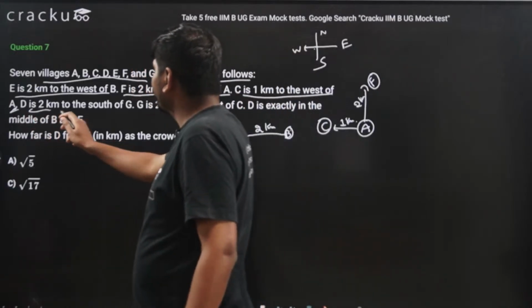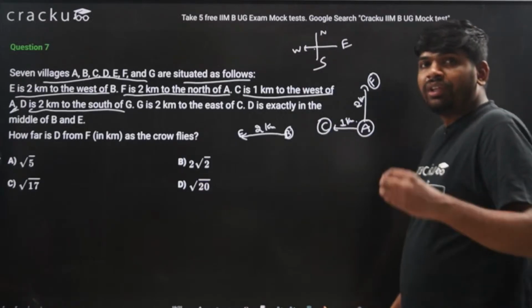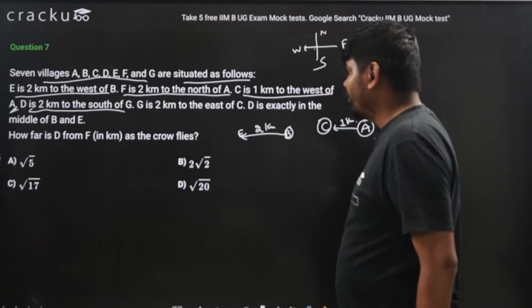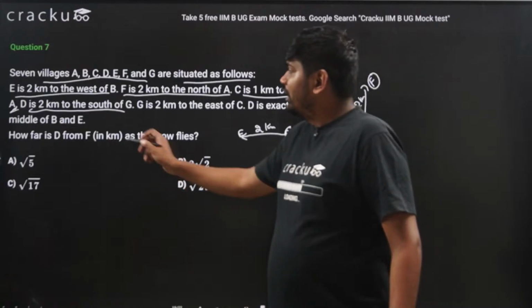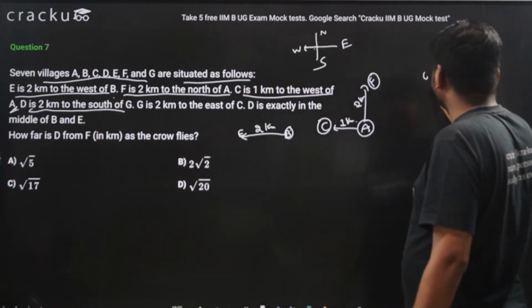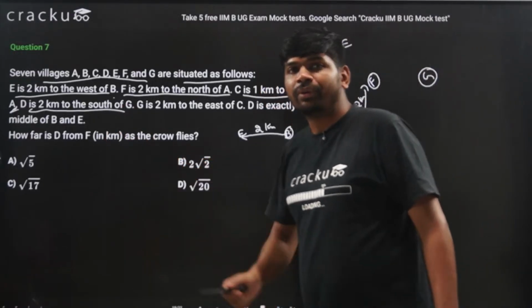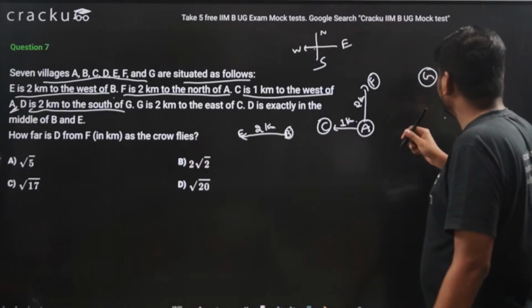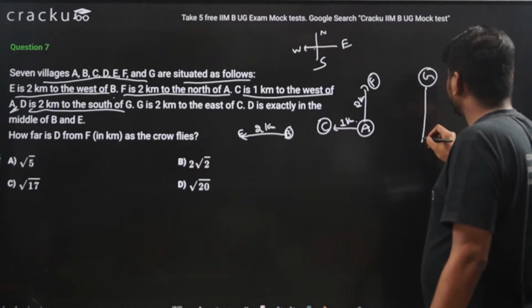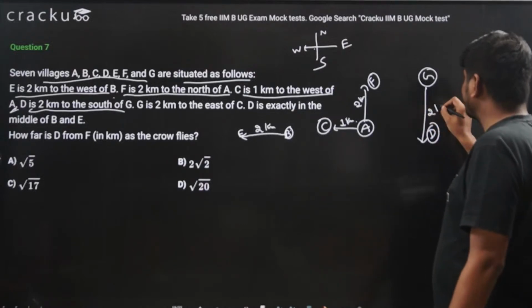D is 2 kilometers to the south of G. So the D and G relation is given. We are given that D is present to the south of G. Suppose I assume this is G, so D must be 2 kilometers south of G. South means this direction. So D is present here and the distance is given as 2 kilometers.